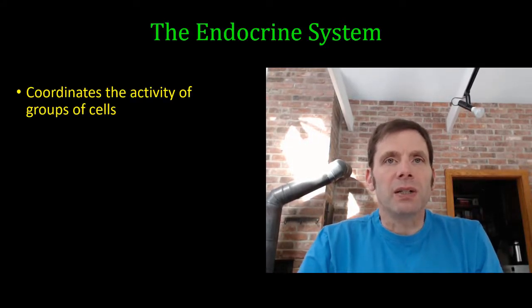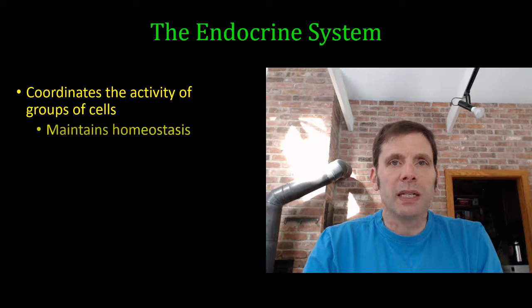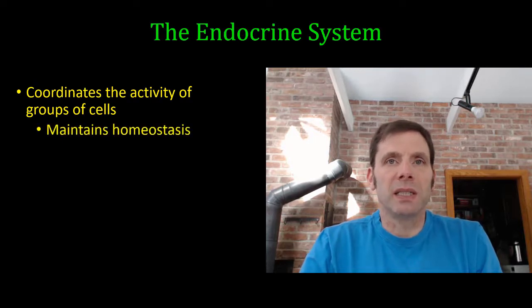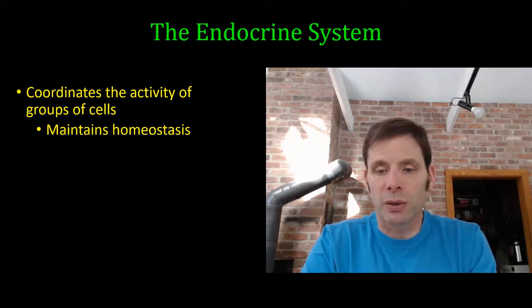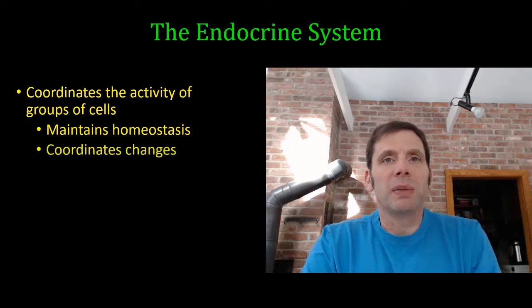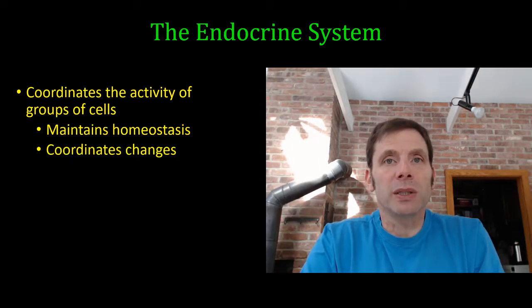The function of the endocrine system is going to be to coordinate the activity of groups of cells. That coordination might be in maintenance of homeostasis. For example, the endocrine system is going to be involved in maintaining relatively stable levels of blood glucose. But there are going to be times where the endocrine system also coordinates changes in our body, things like growth and development or regulation of stress levels and sleep-wake cycles.